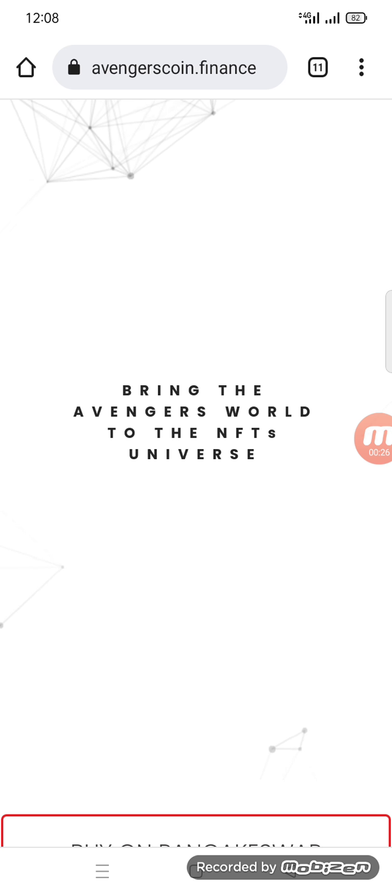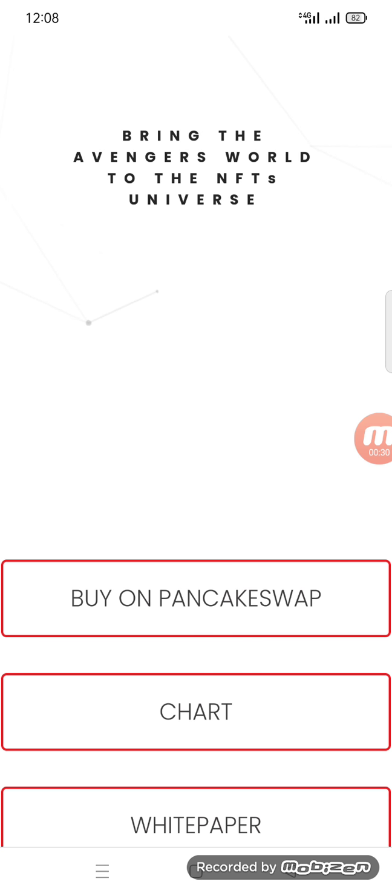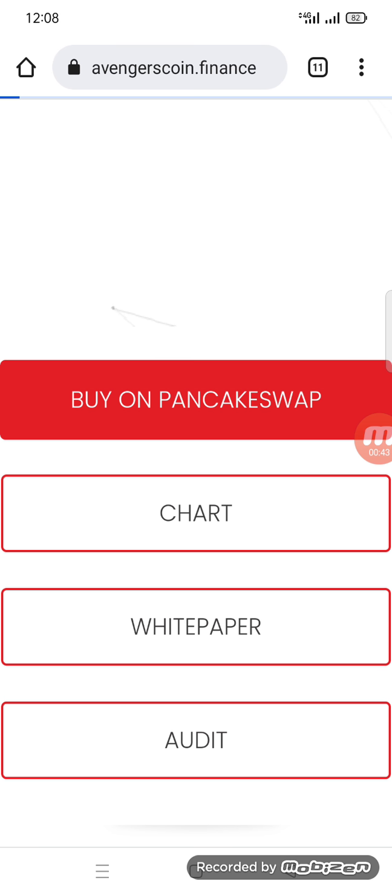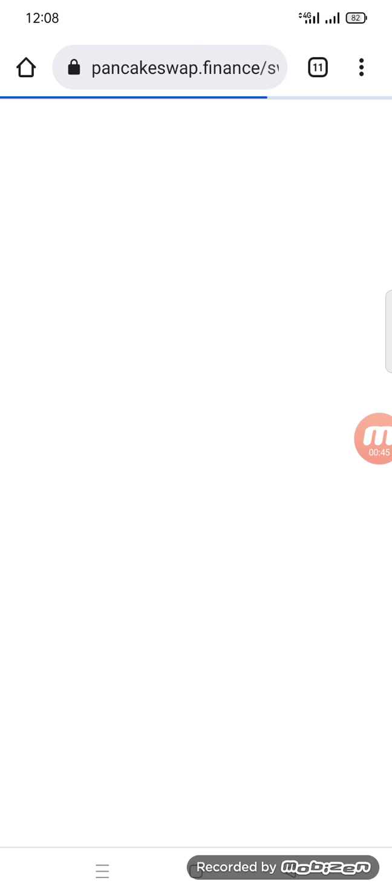Bring the right Avengers world to the NFT universe. Here you can see you can buy on PancakeSwap. You can buy their token on PancakeSwap, and if you want to see the chart, you can see their chart. The white paper is under development and the audit is here. If you want to buy their token, you have to click on PancakeSwap.